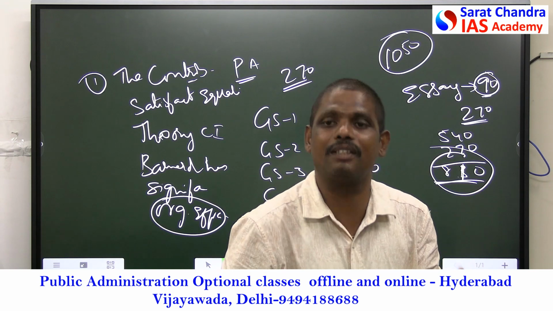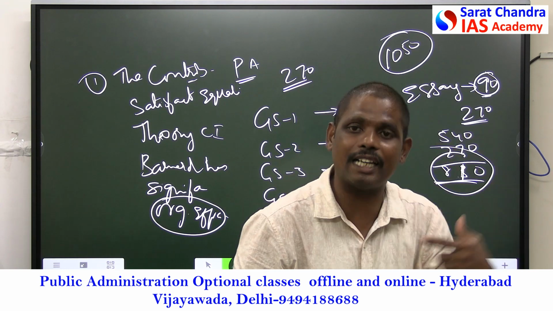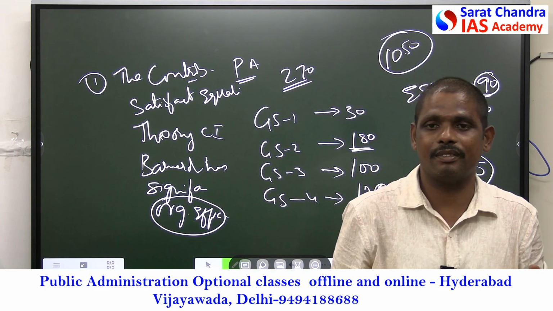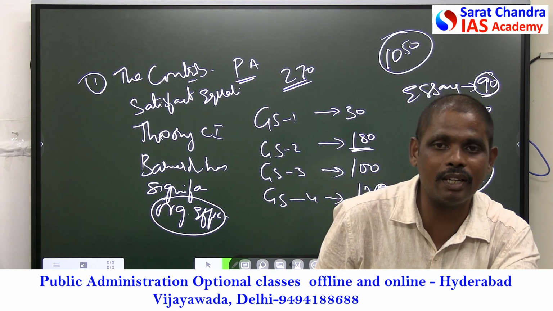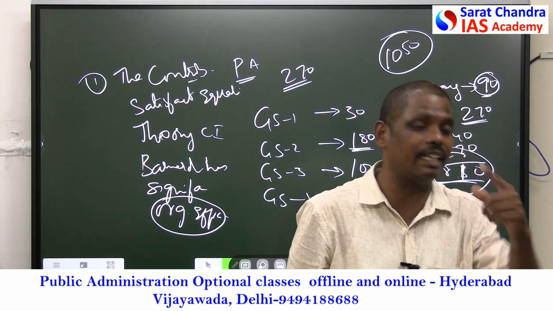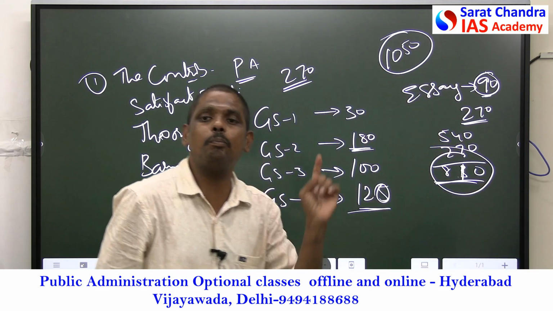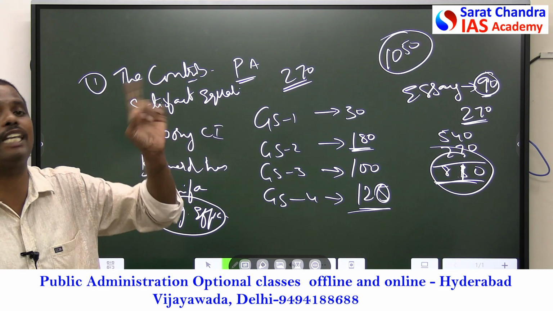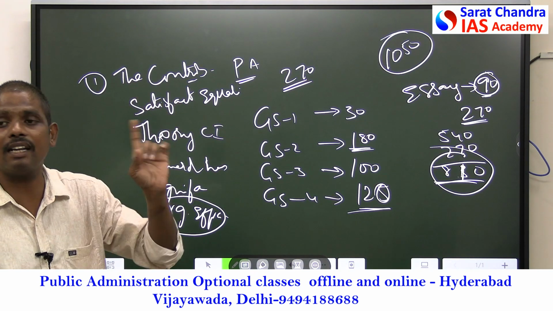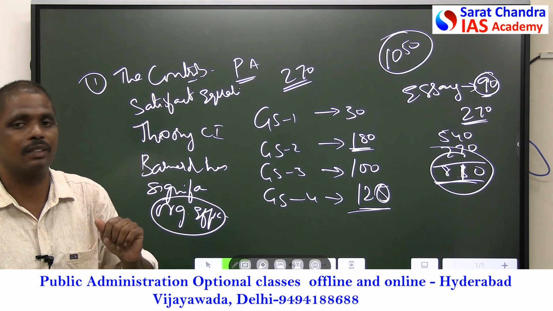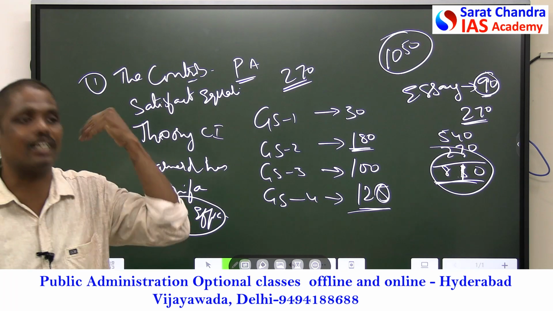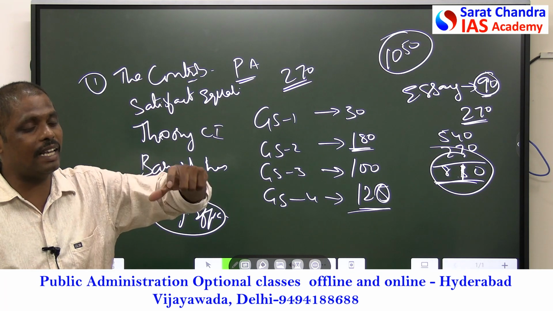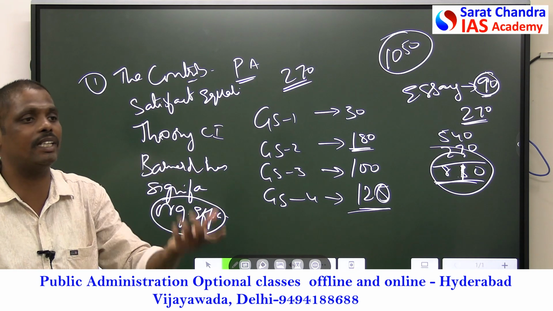So contribution always depends upon satisfaction. There should be a balance between what you are contributing and what you are getting in return. That increases your satisfaction. So according to C.A. Bernard, there are different types of satisfiers. We call them motivators. Different types of motivators will increase the satisfaction of the individual within the organization.